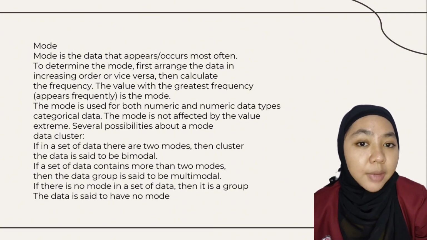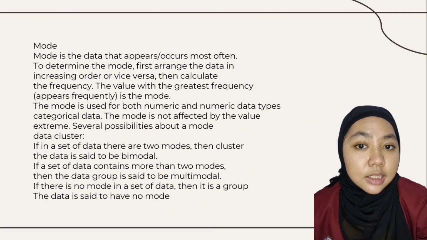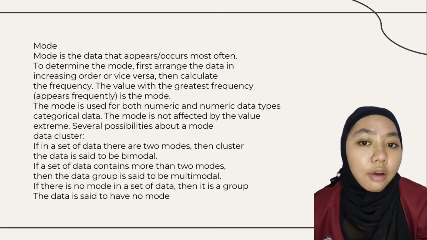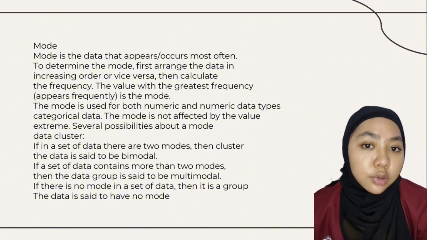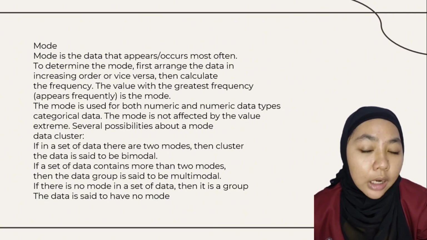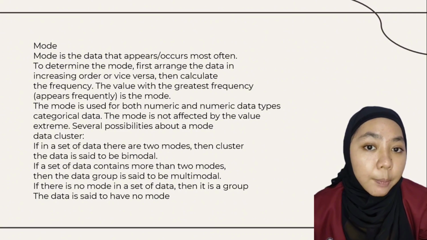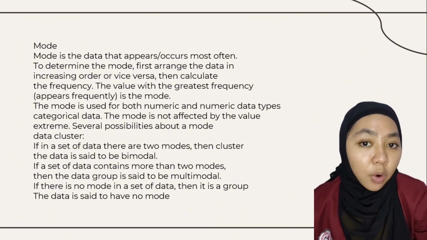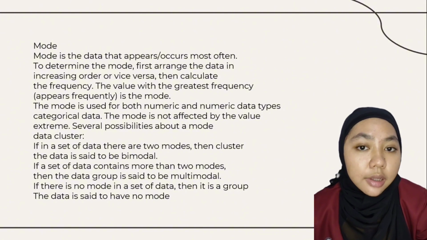Important characteristics for a good measure of central tendency. The measure of the central value, or central tendency or average, is a representative value of a data distribution. So, it must have the following properties. 1. Must consider all data in the cluster. 2. Should not be affected by extreme values. 3. Must be stable from sample to sample. 4. Must be capable of being used for further statistical analysis.